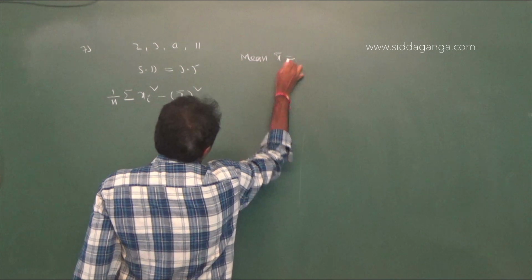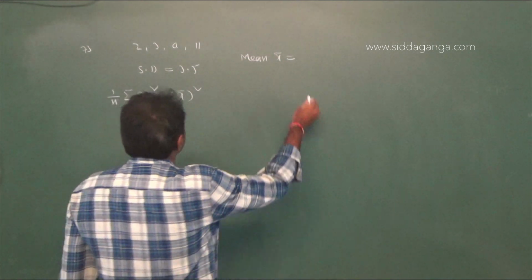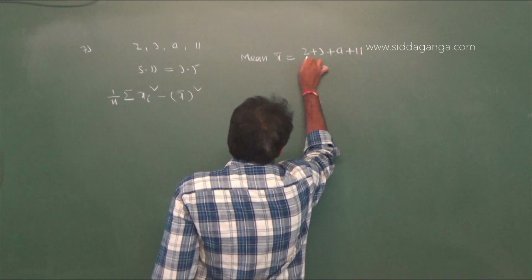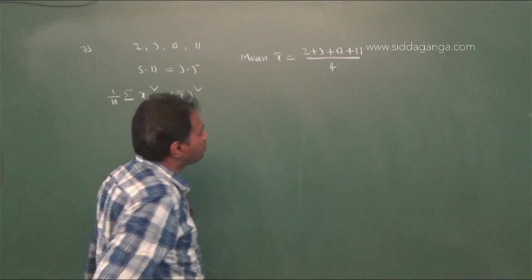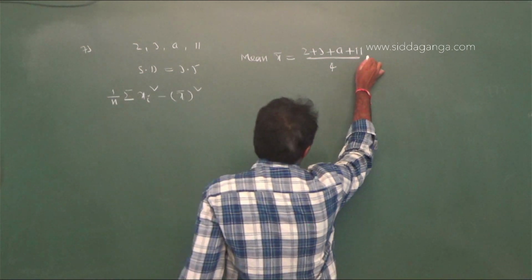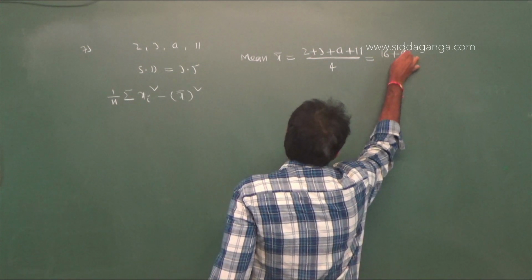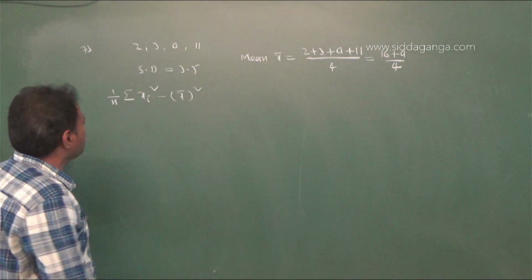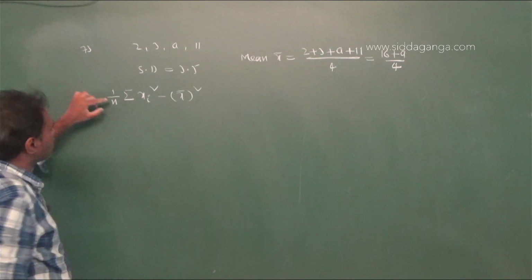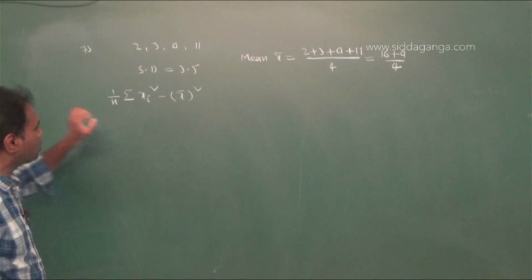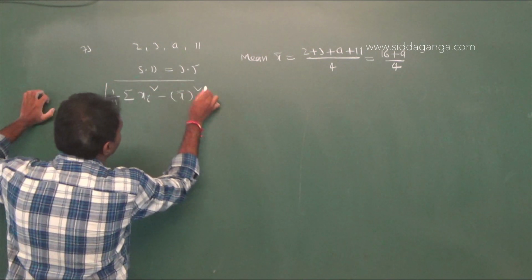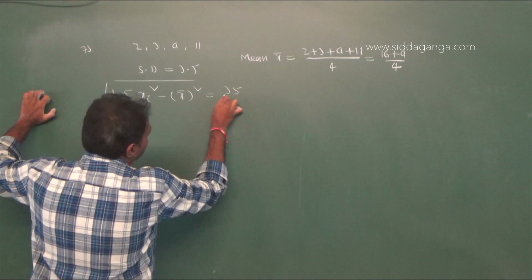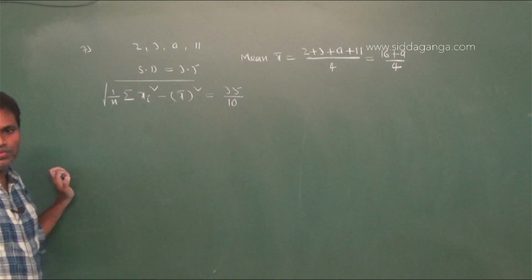x bar equal to 2 plus 3 plus a plus 11 by 4. It is equal to 5 plus 11, that is 16 plus a by 4. X bar equal to 16 plus a by 4. Therefore SD equal to the square root of 1 by n into sigma xi square minus x bar square, equal to 3.5. I am writing 3.5 as 35 by 10.